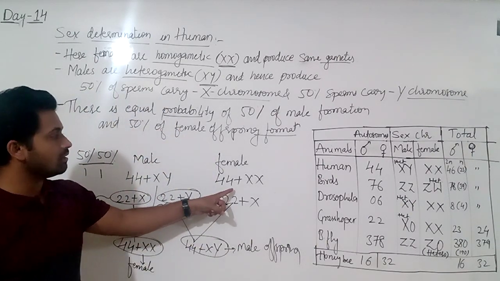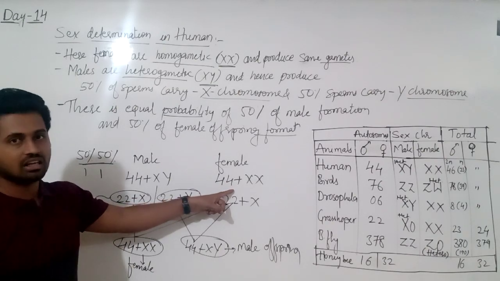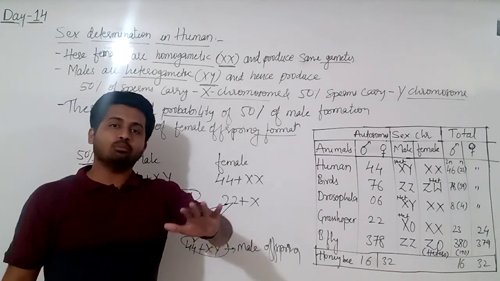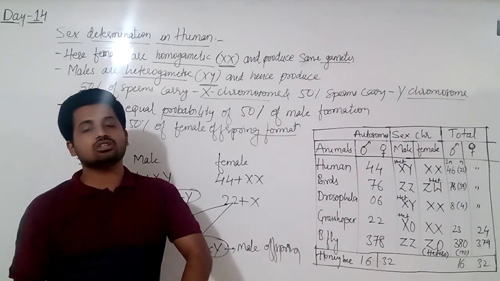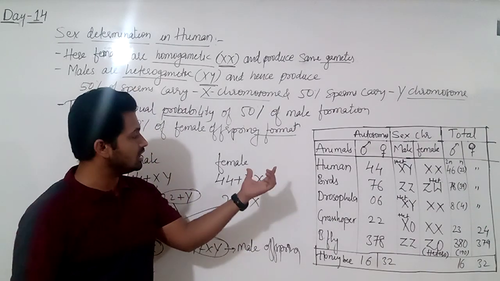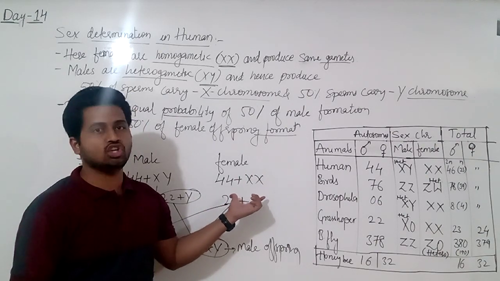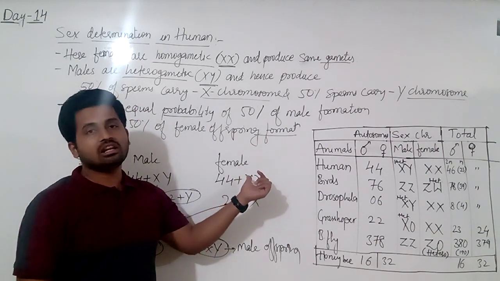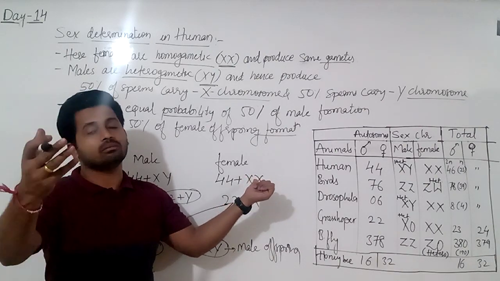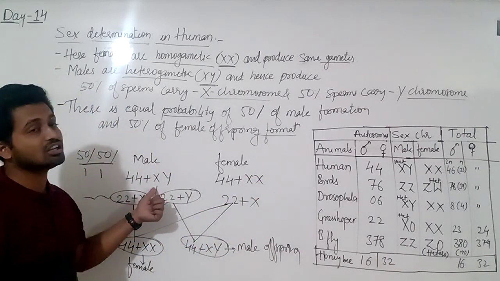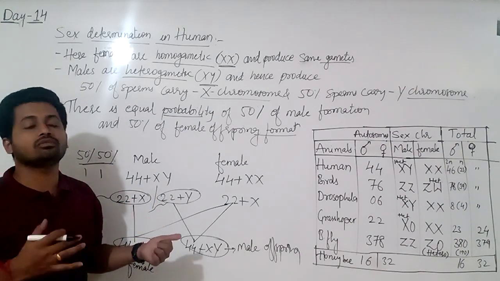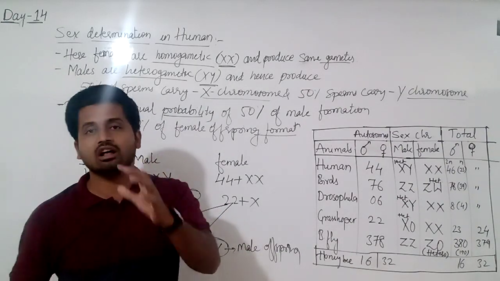So here the female is homogametic, so she is not responsible for whether a boy baby or a girl baby is going to develop. So here the mother is not responsible in humans. The female is homogametic, hence she is not responsible for the sex of the offspring. Here the male is heterogametic and hence the male is responsible for the formation of male or female offspring.